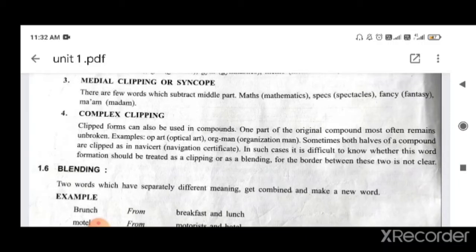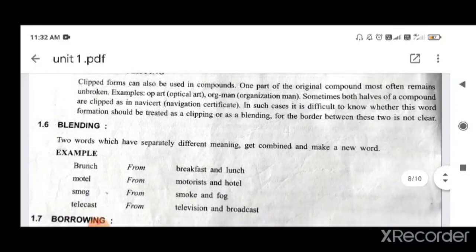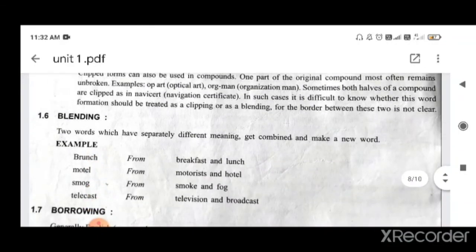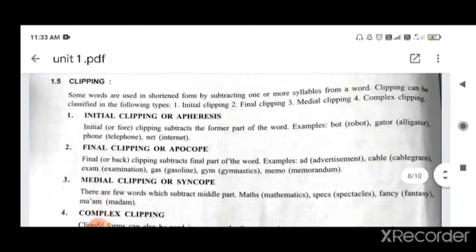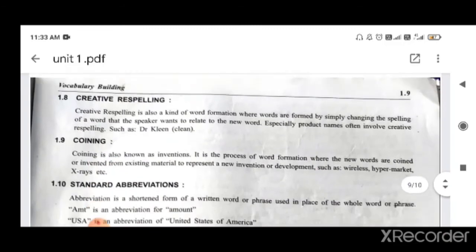Sometimes what happens is that something can be put in one compartment and also can be put in another compartment, because it touches the meaning of both compartments. So it is confusing sometimes. So you have learned compounding, and then clipping. These are so easy.